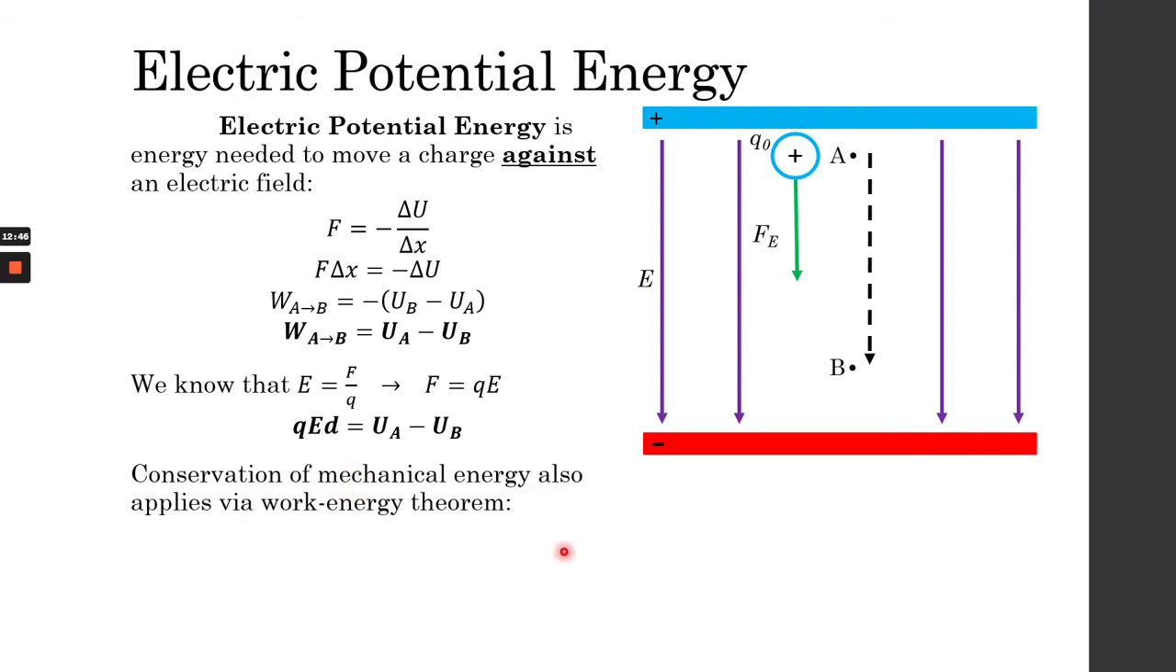And lastly, the conservation of mechanical energy is also applicable via the work-energy theorem. So we know that the work is equal to delta K. And something that is quite interesting to note, since we are dealing with a conservative force, this electric force right here is a conservative force, any change in kinetic energy is usually equal to negative delta U. So as your kinetic energy increases, your potential energy decreases.